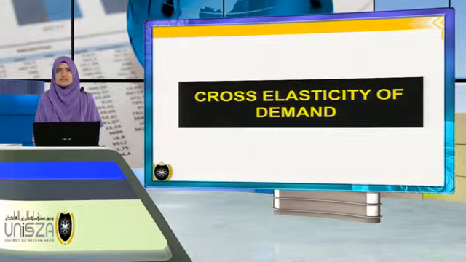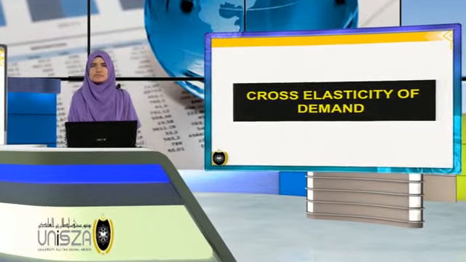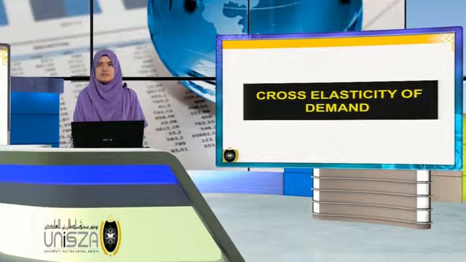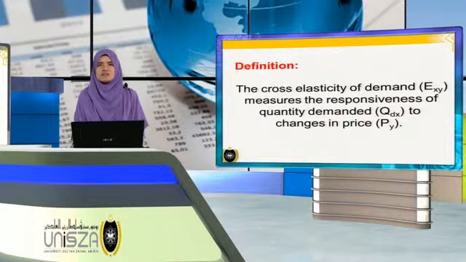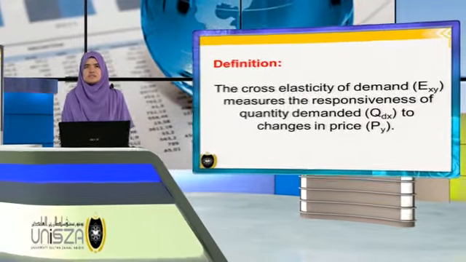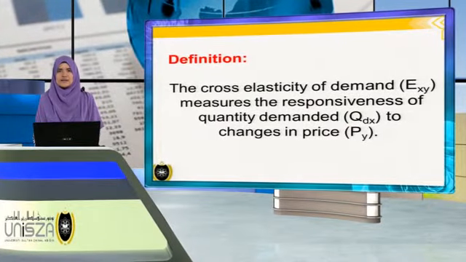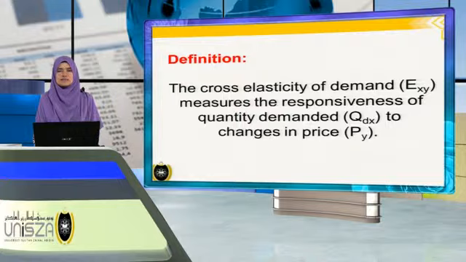So the third type of elasticity is cross elasticity of demand. What is cross elasticity of demand? We have a look at the definition of EXY. The cross elasticity of demand, or EXY, measures the responsiveness of quantity demanded, or QDX, quantity demanded for X goods, to changes in price, or PY.